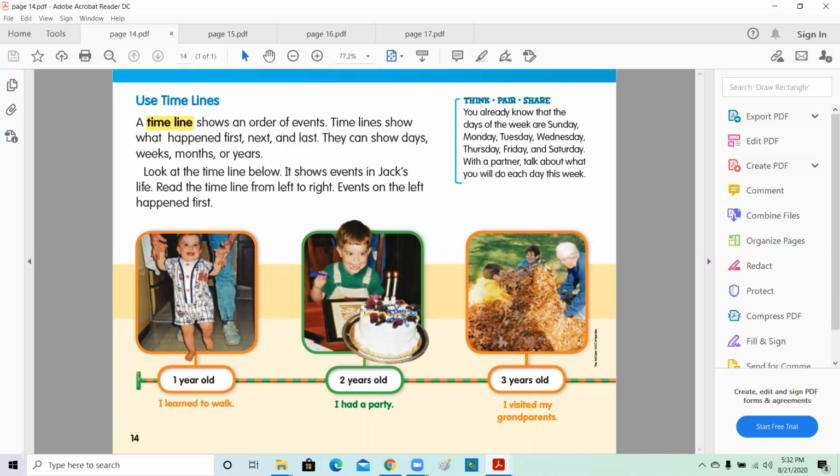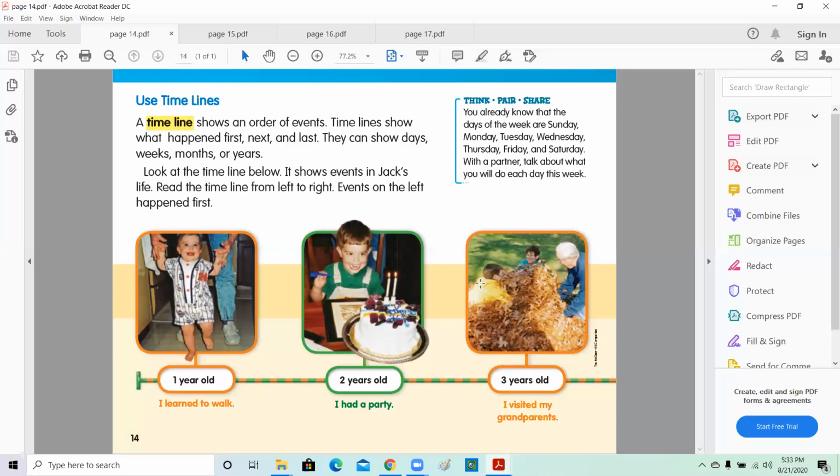And then at 2 years, what happened? Jack said, I had a party, celebrating his birthday. And when he was 3 years old, I visited my grandparents. So a timeline shows the order of events. So that's what happened first when he was 1 year old. He walked. When he was 2 years old, he celebrated his birthday and he showed the cake. And then when he was 3 years old, he visited his grandparents.